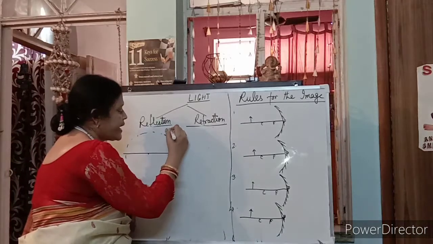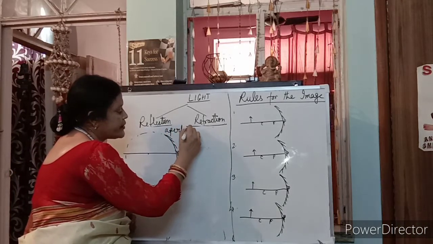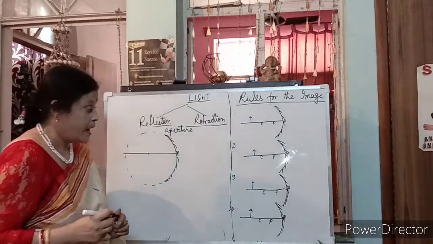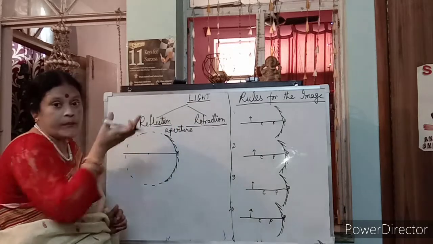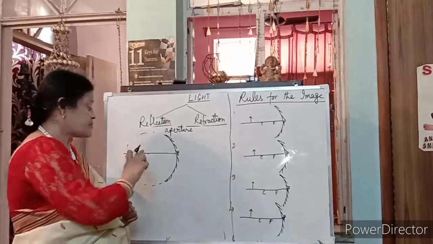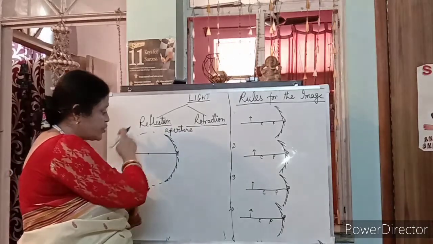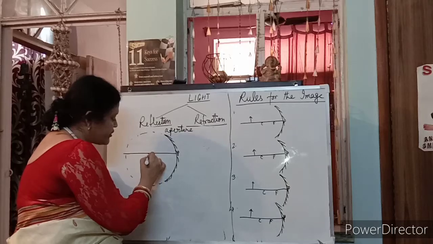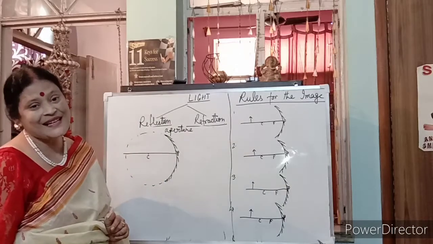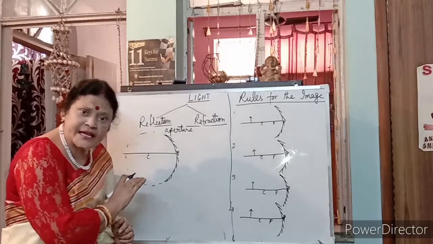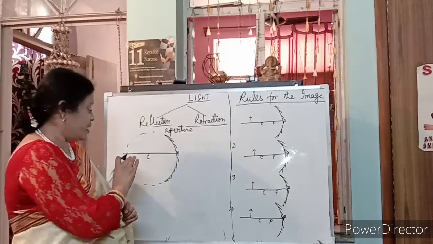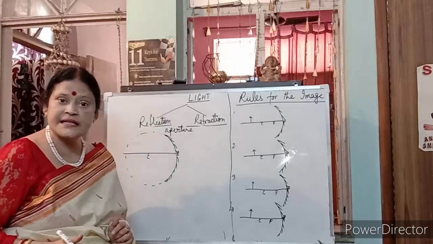Aperture, that is A-P-E-R-T-U-R-E. This is the aperture. Now, when I am drawing this circle with a compass or anything, there must be some center point. That is known as the center of curvature. You must know about it. If you come to know all these terms, it will be very easy for you. Okay. Now, this is called the center of curvature. That is the center of the sphere.